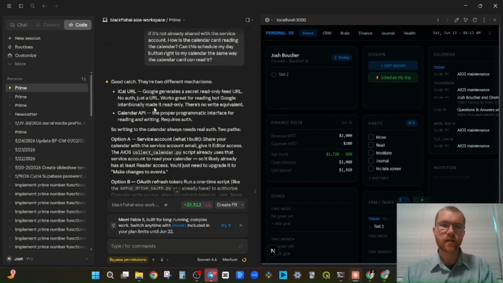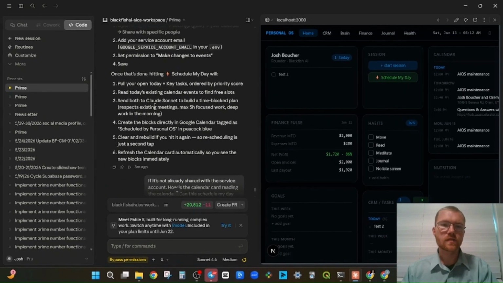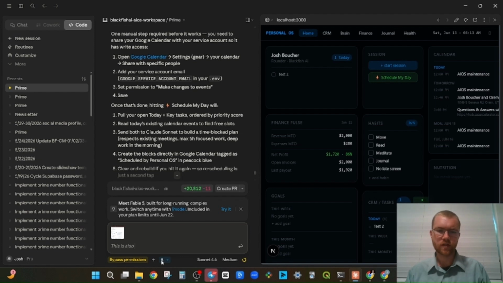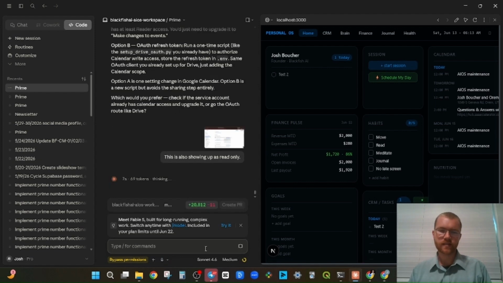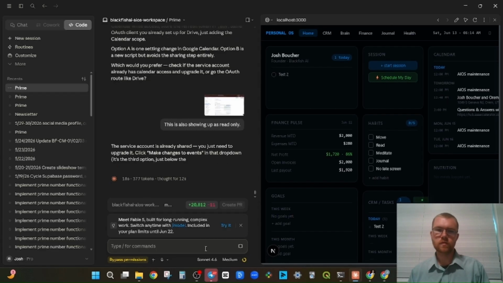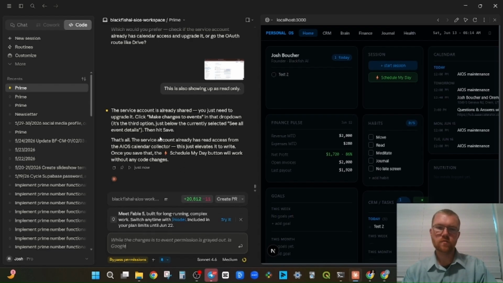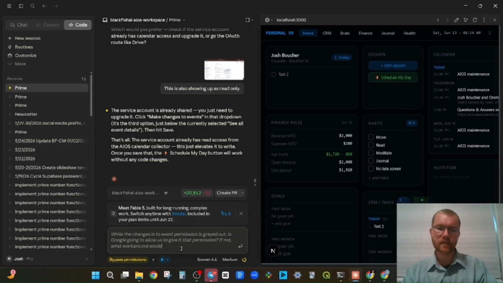Okay. Yeah, in that case, let's go share it with the service account. Settings. Sharing. Come on. This is also showing up as read-only. For context, I went to share it with the service account email, and the permission options for anything with write permission were grayed out. So I don't actually know if Google would let us do this. While the make changes to events permission is grayed out, is Google going to allow us to give it that permission? If not, what workaround would be best?